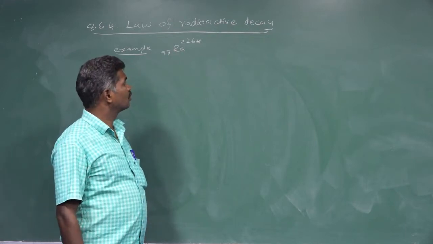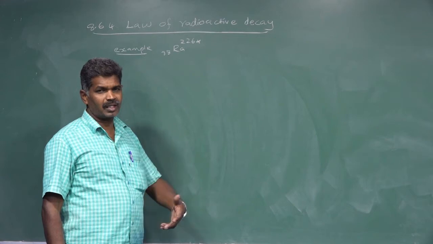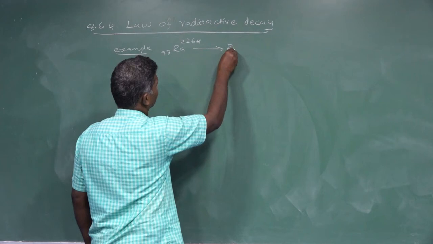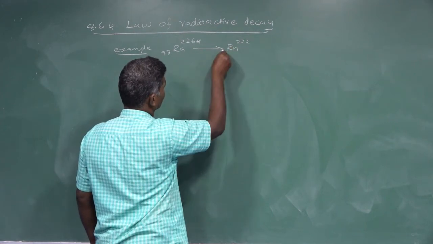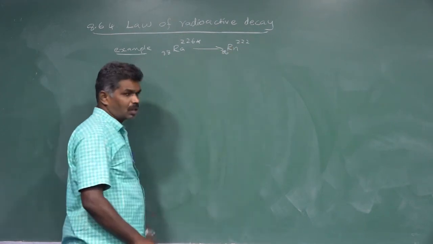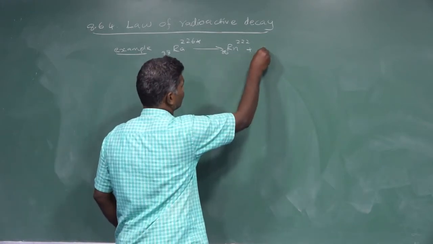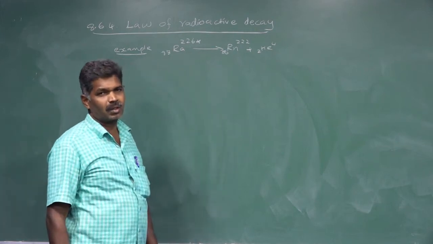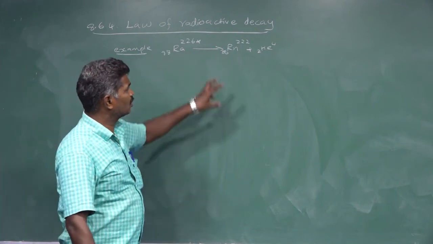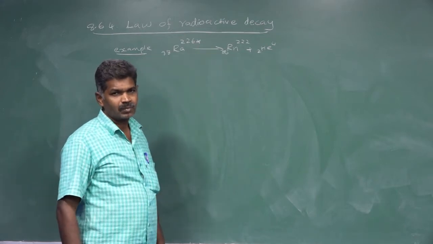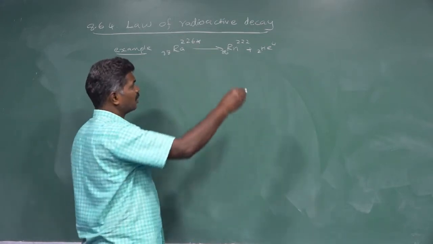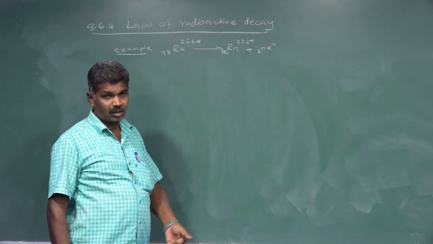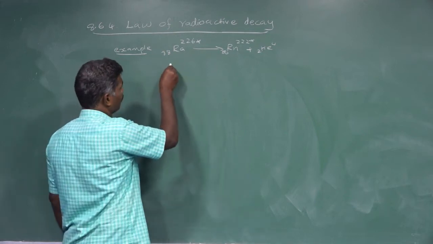So if it radiates one alpha particle, that becomes radon, 222, 86. When one alpha particle is emitted, the atomic number decreases by 2 and the mass number decreases by 4. And that radon is also not in the ground state, it is in an excited state. Then that excited radon comes to the ground state by the emission of gamma.